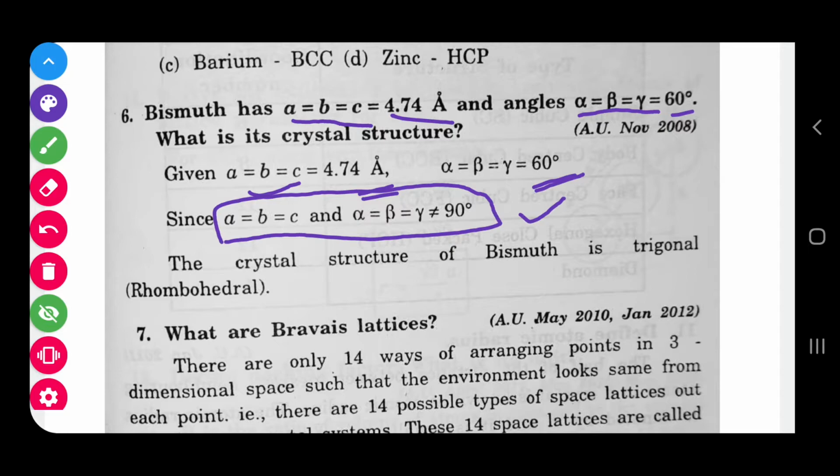So what is the name of this crystal system? It is rhombohedral, right? The rhombohedral system has the nature that a, b, c intercepts are all equal, and alpha, beta, gamma interfacial angles are not equal to 90 degrees. So what are lattice parameters? The a, b, c intercepts and alpha, beta, gamma interfacial angles. These 6 are the lattice parameters.